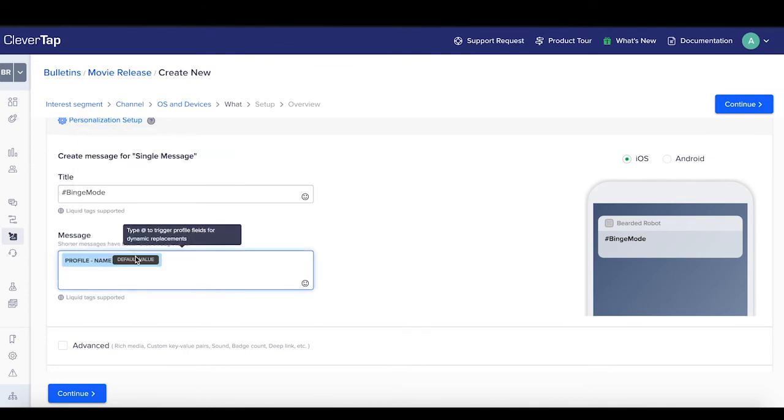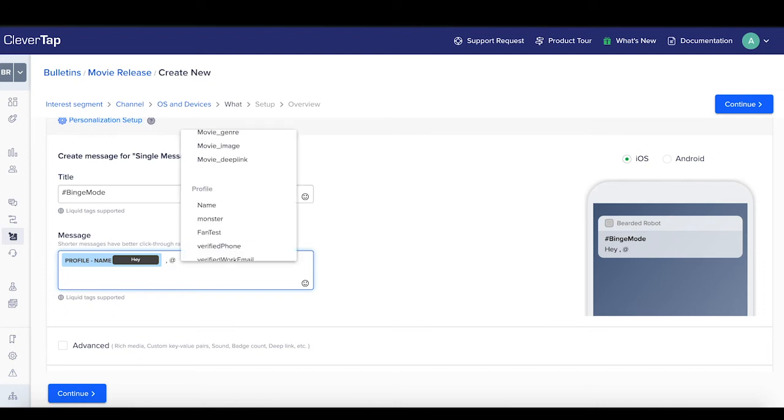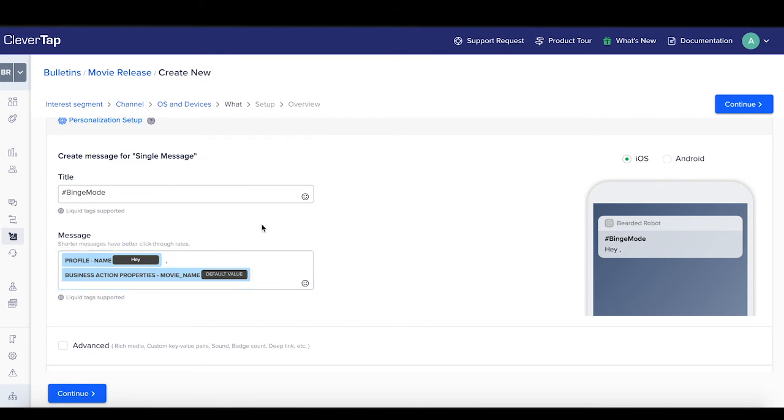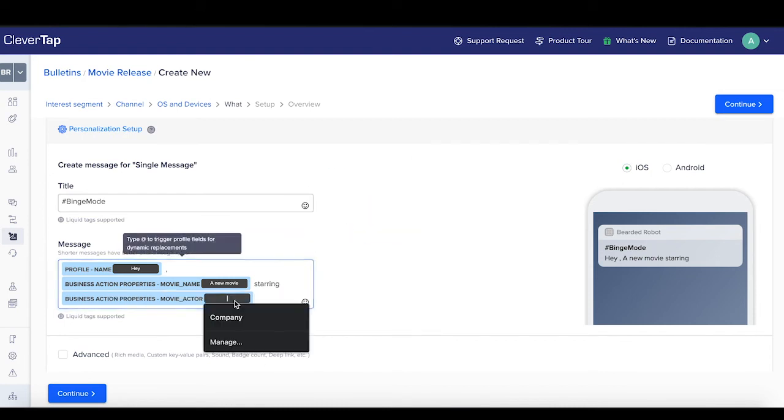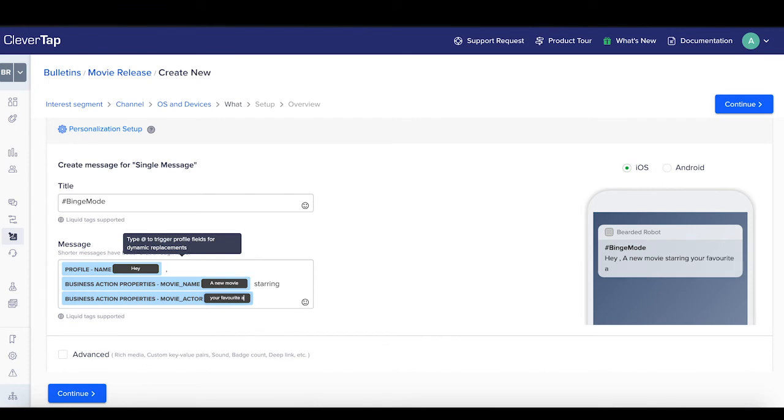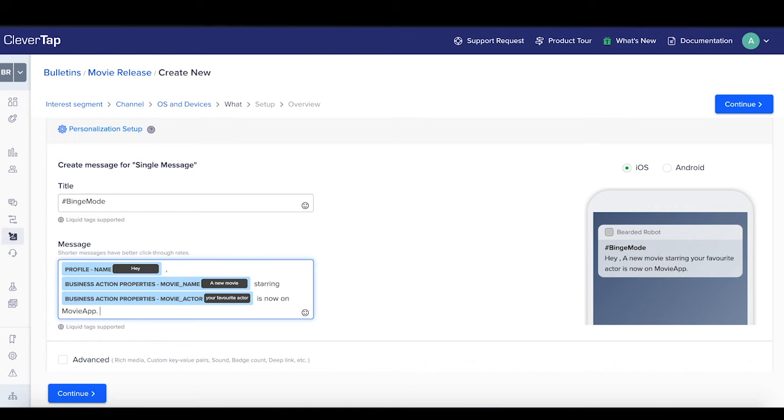here is where I personalize the campaign, which is name. So I can say hey, and I can say movie name. So this is a new movie starring the actor name, because I want to personalize with the actor. Your favorite actor is now on movie app. Watch now.